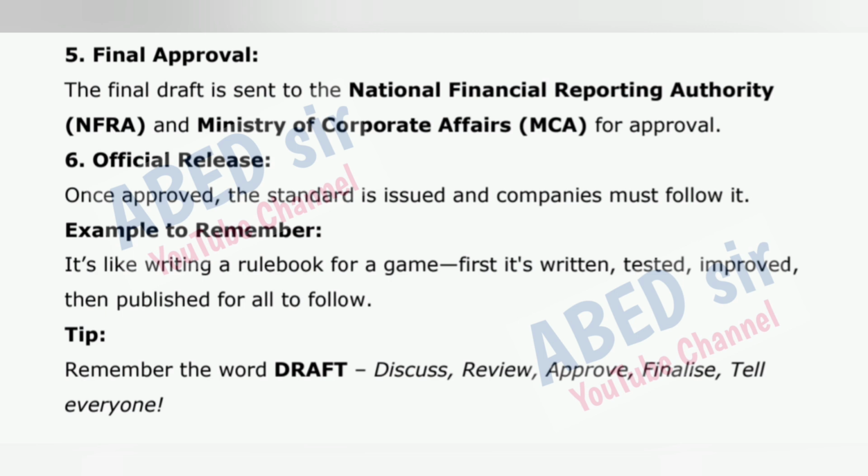Official release. Once approved, the standard is issued and companies must follow it. Example to remember: it's like writing a rulebook for a game. First it's written, tested, improved, then published for all to follow. Tip: remember the words draft, discuss, review, approve, finalize, tell everyone.